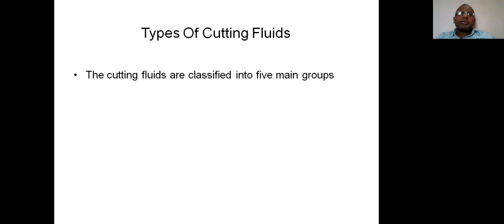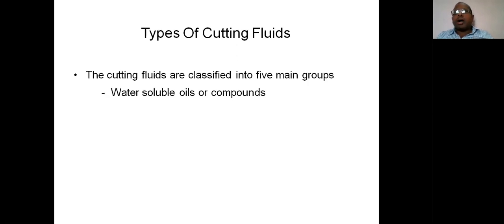In the previous class I explained, and once again I am telling you, each function is performed with a specific property. That's why, in order to perform the functions, all these properties are possessed by the cutting fluids. Now the classification. What are the categories? The cutting fluids are classified into 5 main groups. We may have a large number of cutting fluids, but in general they are all classified into 5 categories. Now I will explain them to you one by one.